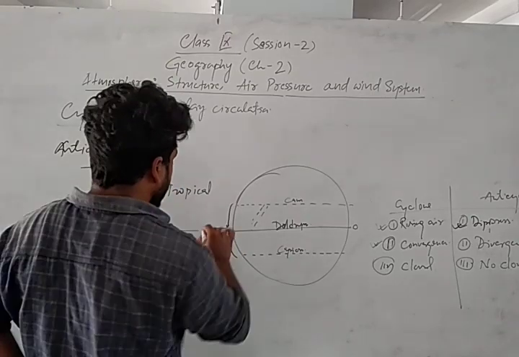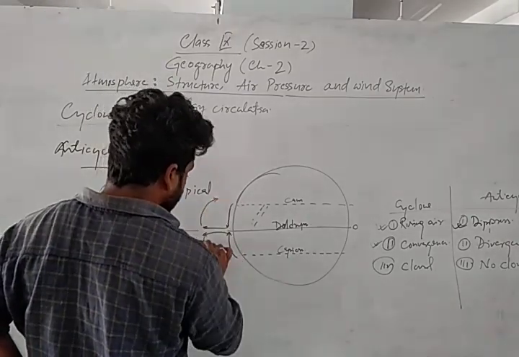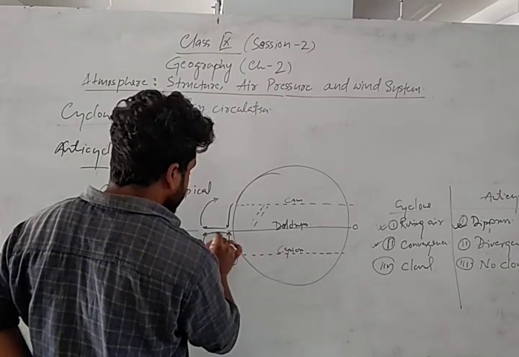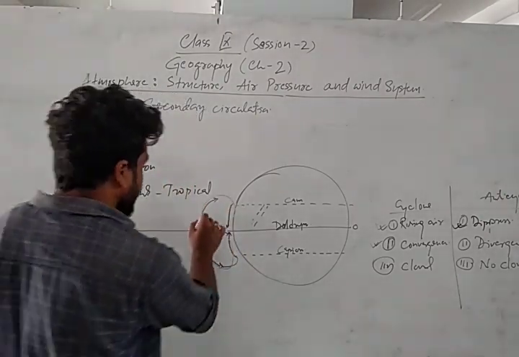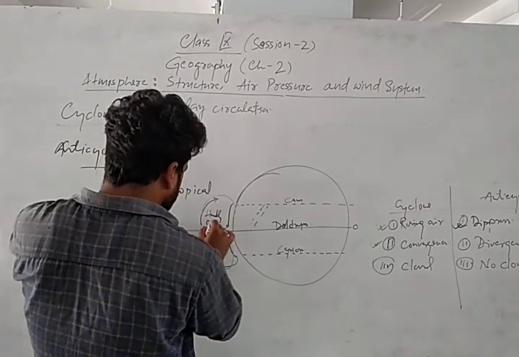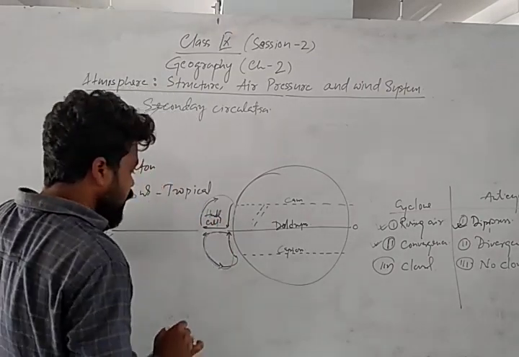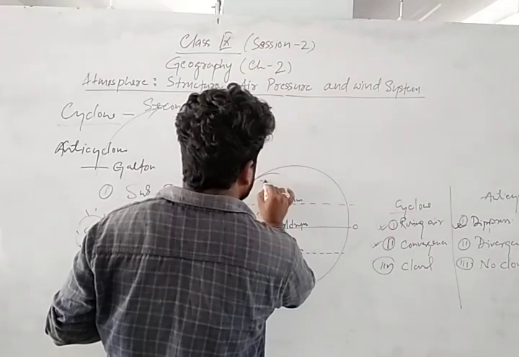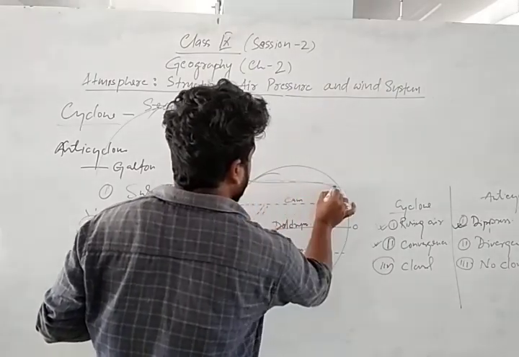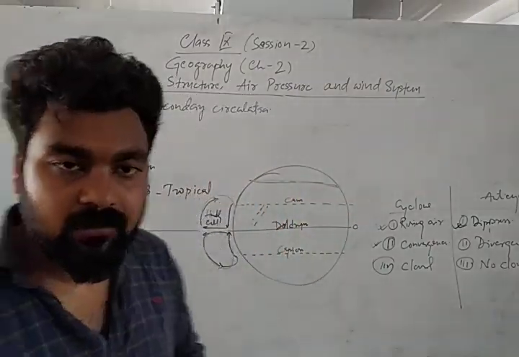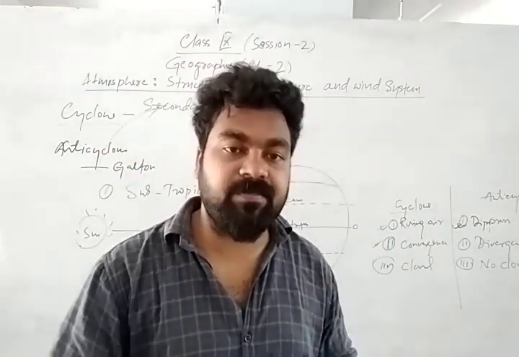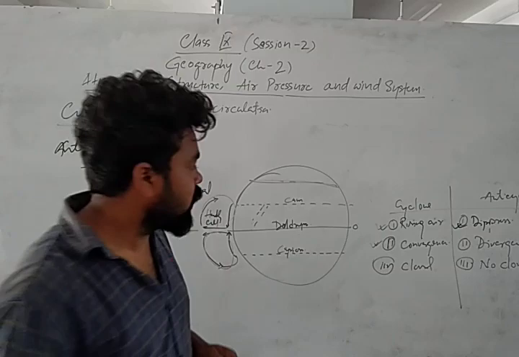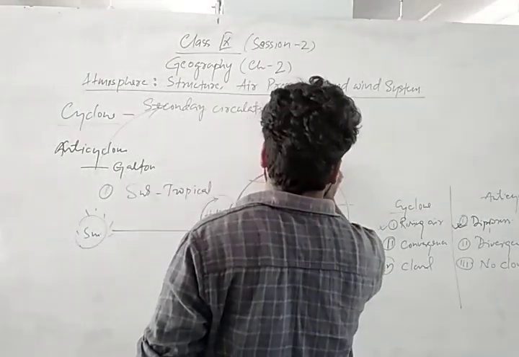Air always rises up. Again it backs to the tropical region, right? So this cycle is going on in the Hadley cell. This is called Hadley cell because the velocity of the wind is high. Again another zone is there, because we know that according to the permanent pressure belt, how many permanent pressure belts? 4 permanent pressure belts. One is equatorial low pressure, another is tropical high pressure, next is the subpolar low pressure, again polar high pressure, right?